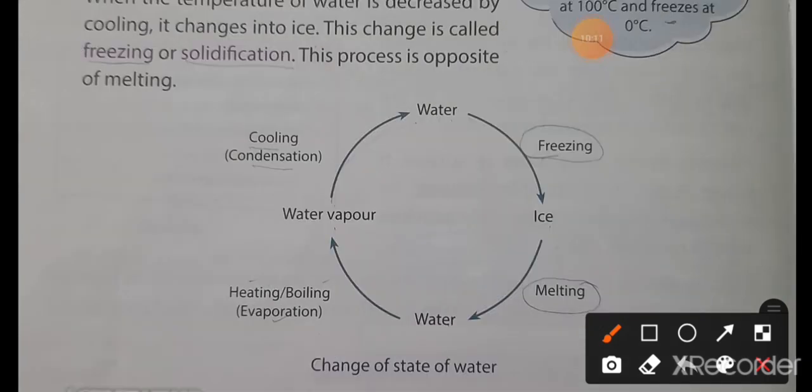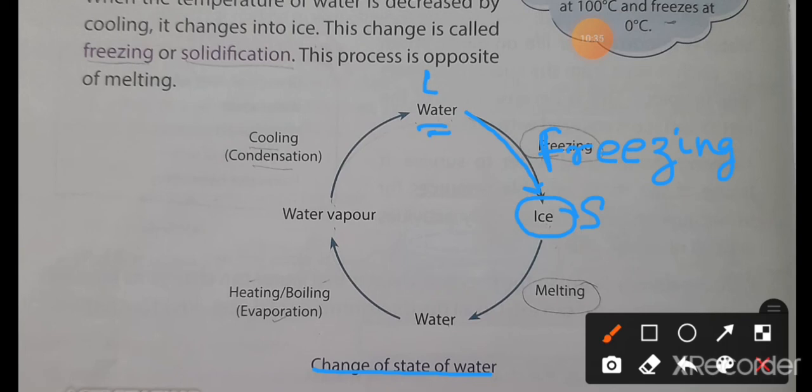Okay, this is the change of state of water. This is the water form. When it changes into ice form, this process is known as freezing. When the water changes into ice form, that means liquid form to solid form, it is known as the freezing. And when this ice cube melts into water, that means from the solid form again to liquid form, it is known as the melting. This process is known as the melting process.